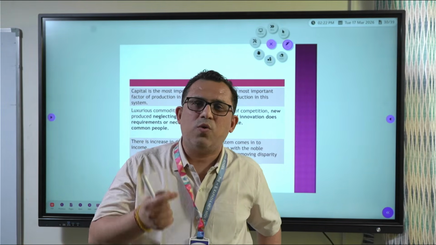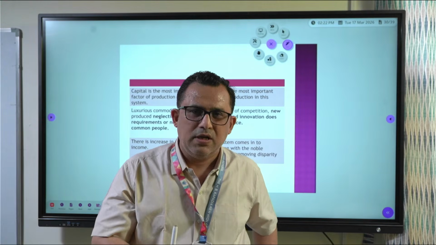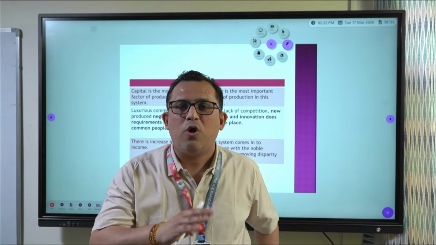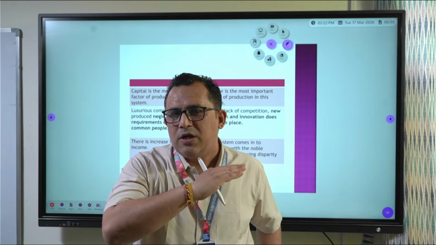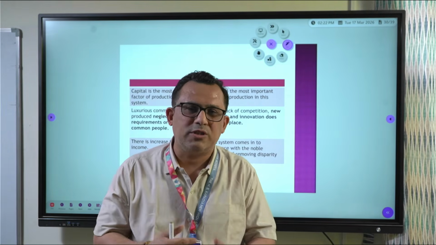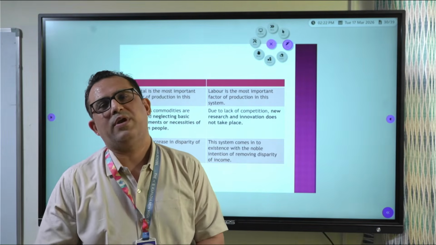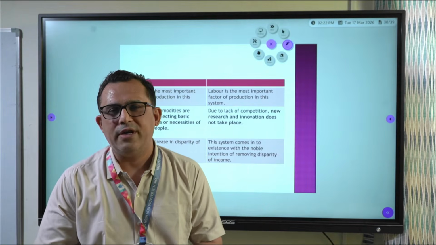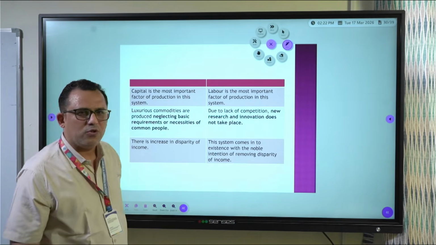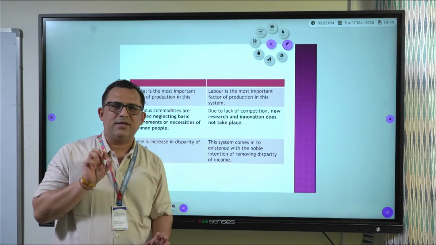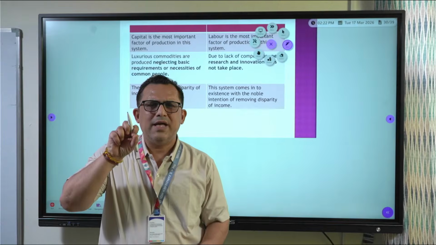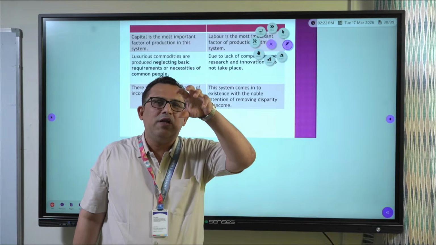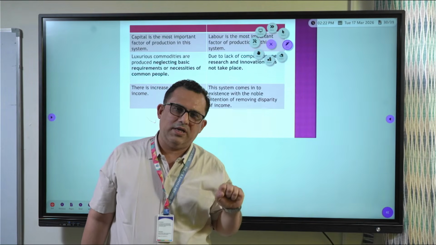Dear students, this is chapter number 15, and from this chapter a question of 2 or 3 marks will come. No need to remember all the differences, but the concept is important. If you once know the concept, you will be able to write many differences by yourself. But in the exam, you need to write according to the marks. I have jotted down many points for you, and the concept should be clear. In simple words, in the market system there is freedom and capitalism. In the socialist system, there is a lack of freedom and a lack of capital.